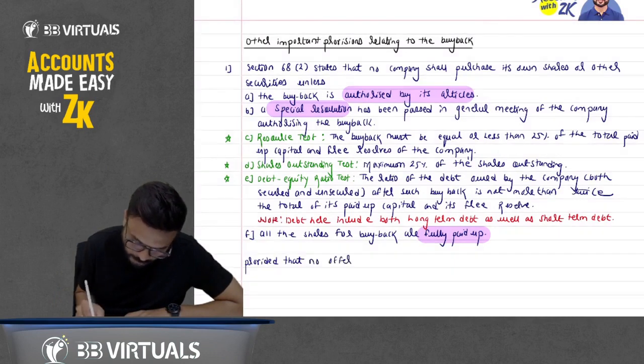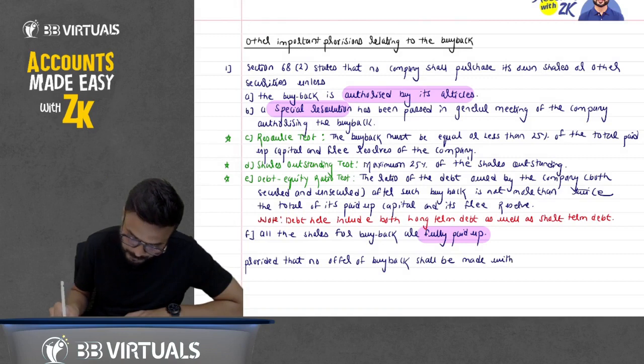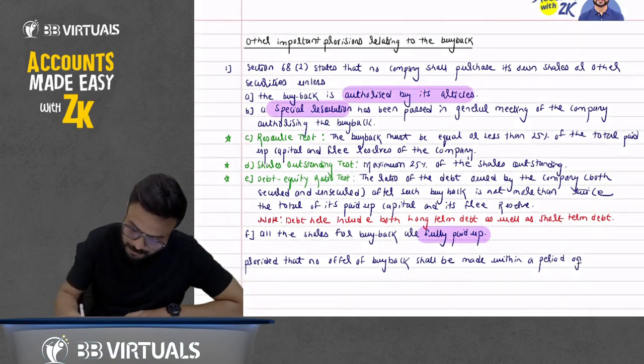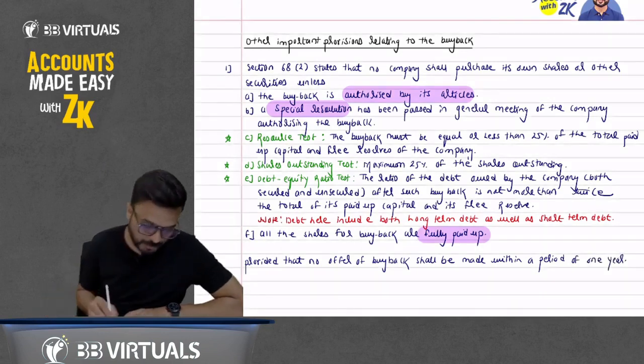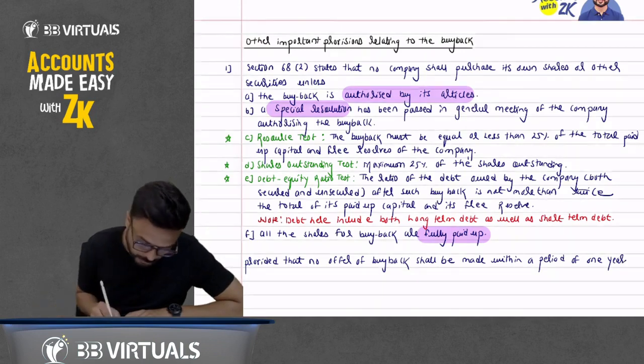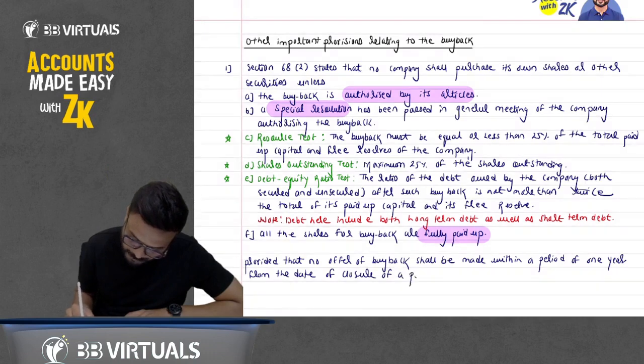Now write down below this, provided that no offer of buyback shall be made within a period of 1 year from the date of closure of a previous offer of buyback.